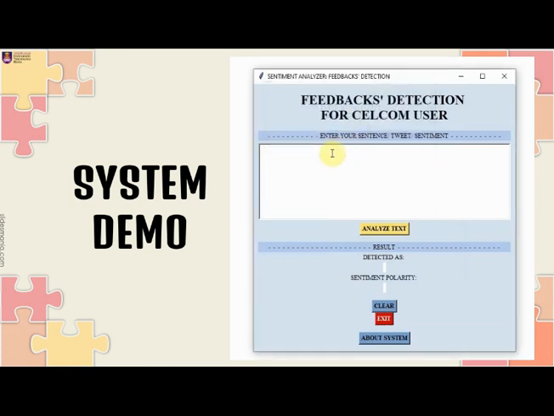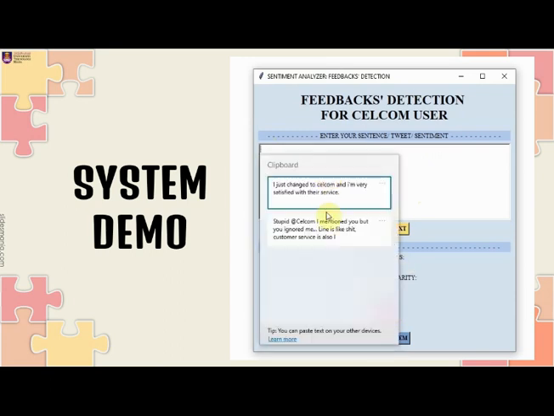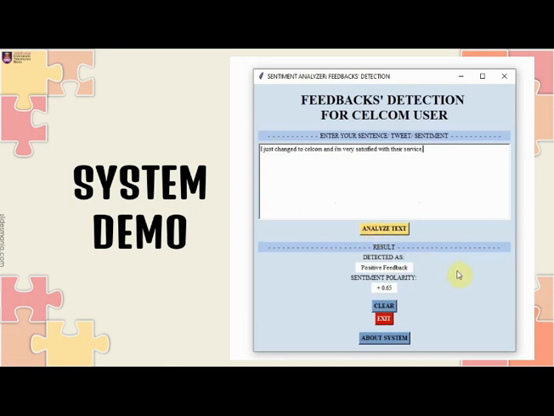As an example, the user pastes the first input. Then, click the Analyze Text button to begin analysis. The result of the analysis will be displayed. As for the first example, it is analyzed as negative feedback with negative 0.4 as its sentiment polarity due to the keywords stupid and shit in the tweet. The user can simply clear the previous analysis by clicking the Clear button. Then, begin analysis for the next input. The second input is detected as positive feedback with sentiment polarity positive 0.65. It is affected by the keyword satisfied. The user can then simply exit the system by clicking the exit button.